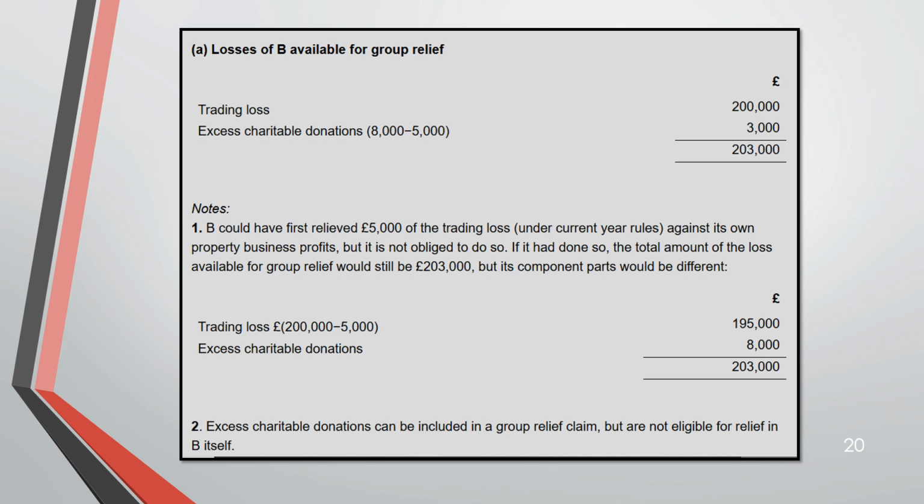So the answer for activity 1, as you can see, excess QCD we are adding with the 200,000 loss of B, 203,000 is the loss. So we can get relief against the 5,000 of the property. Then you will be having excess QCD 8,000. And now this will be a trading loss. Still the group relief is 203,000 only.